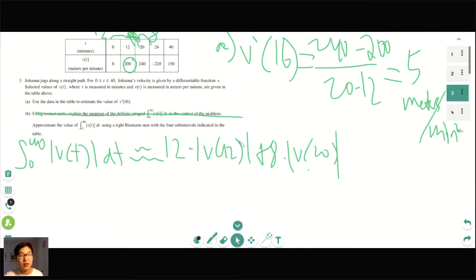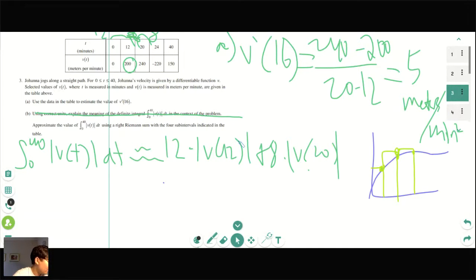I like to do it sort of graphically. I like to make a little sketch because it helps me at least. So remember, a right Riemann sum is like whenever you take, let's say there's a point here, a point here, a point here. Instead of using this left point, we would use this point as our first, and then up, and then up. So that's our right Riemann sum. So basically, whenever we sketch out our real graph here, and we'll do it in, why not red? It's going to look like this.